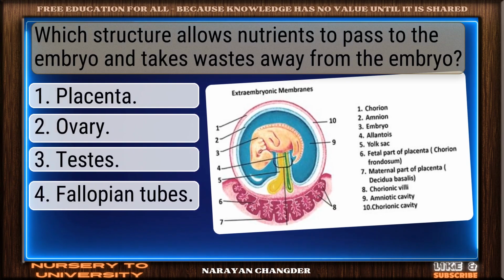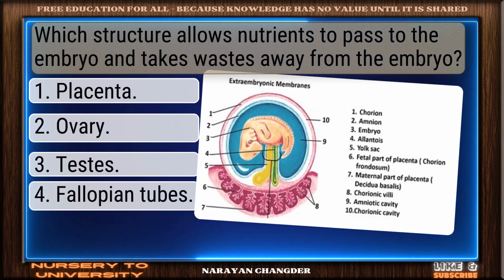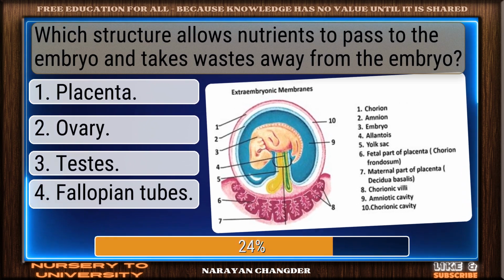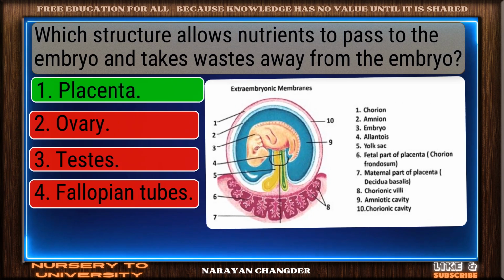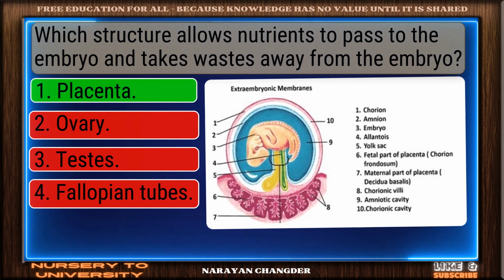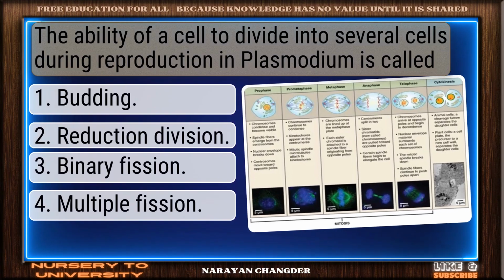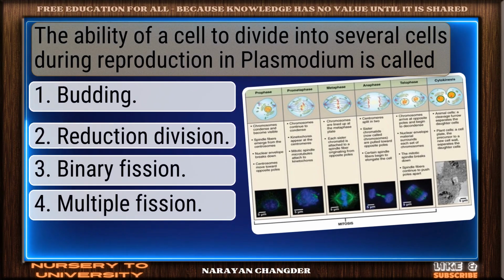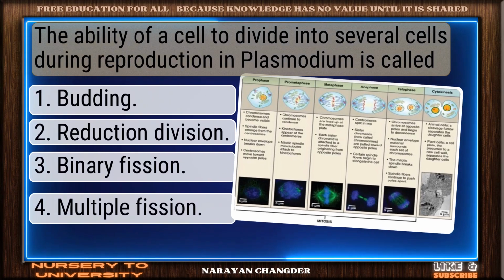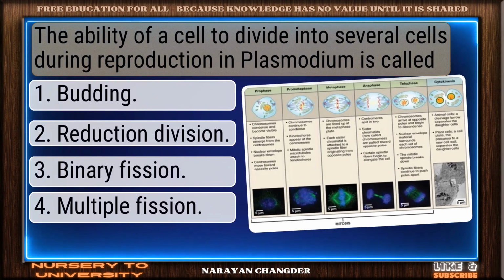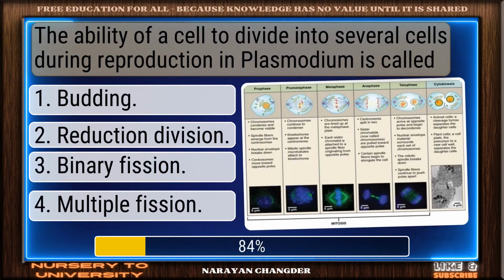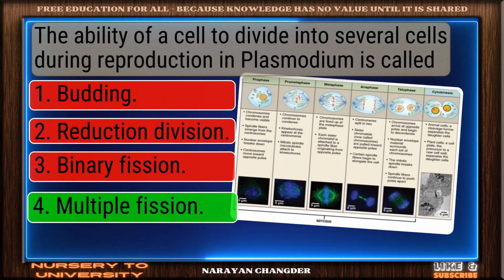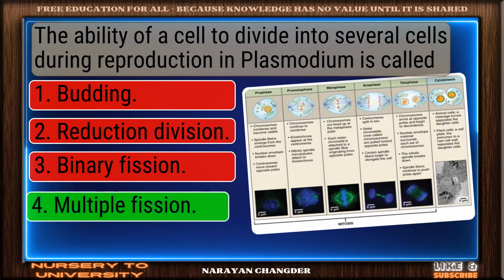Which structure allows nutrients to pass to the embryo and takes wastes away from the embryo? Bravo, placenta is the answer. The ability of a cell to divide into several cells during reproduction in Plasmodium is called. Nice work. You chose multiple fission, and it is correct.